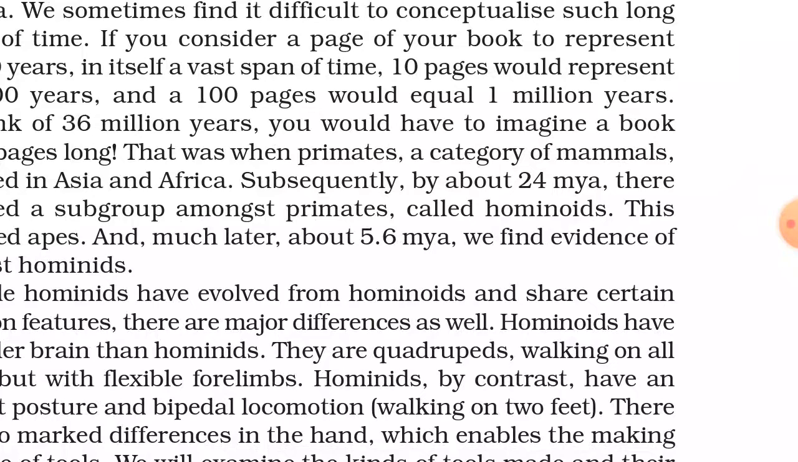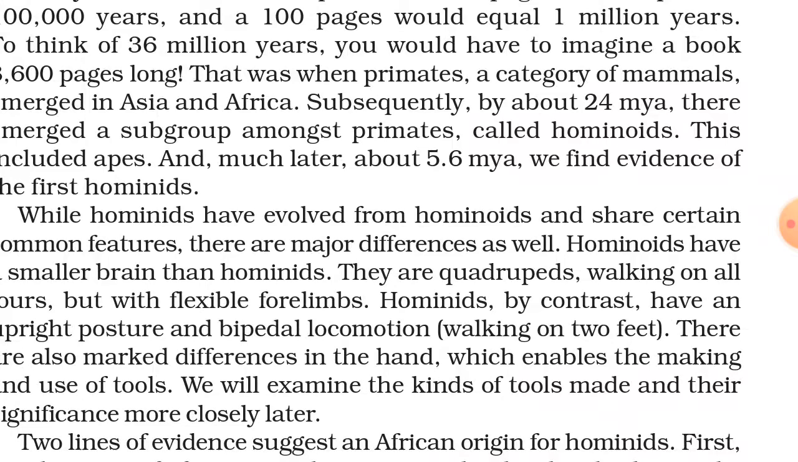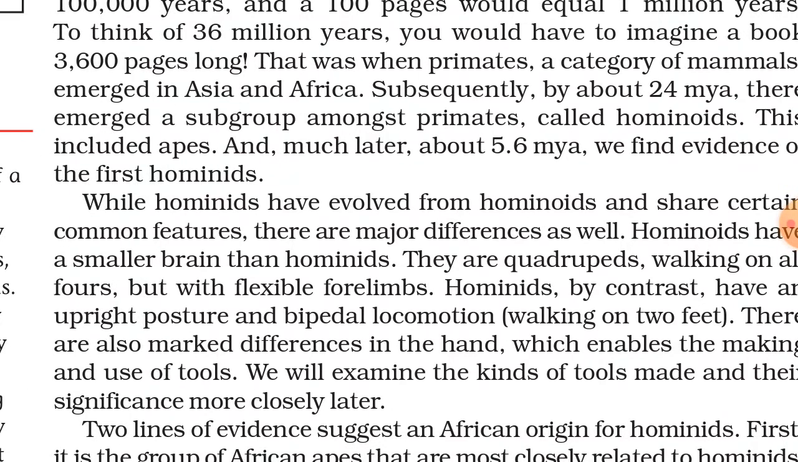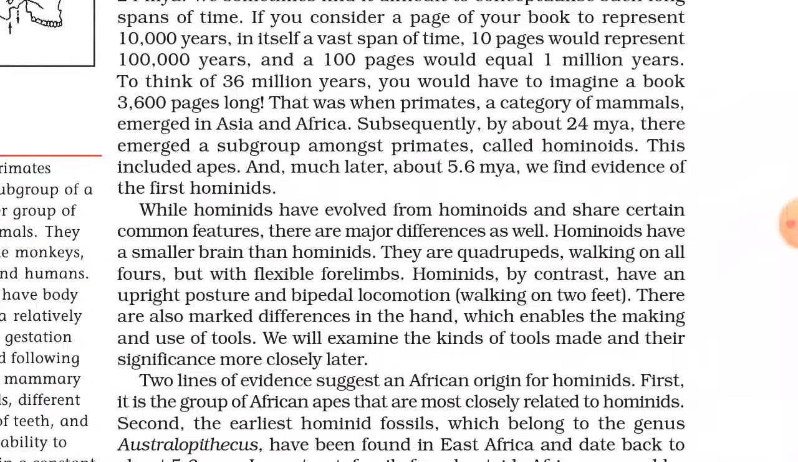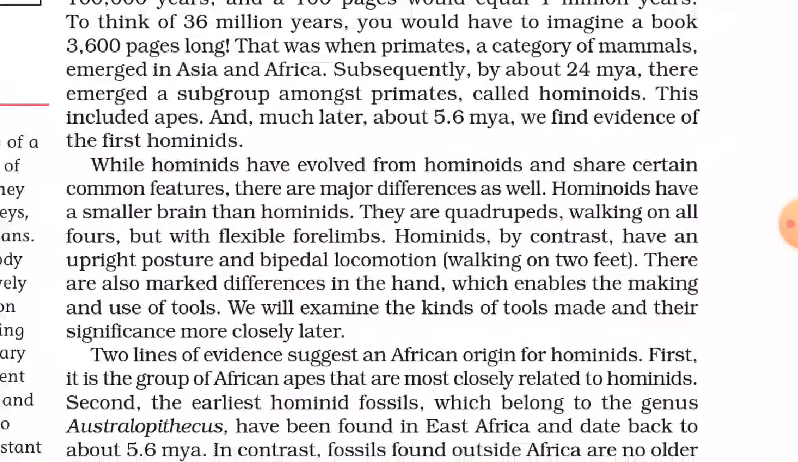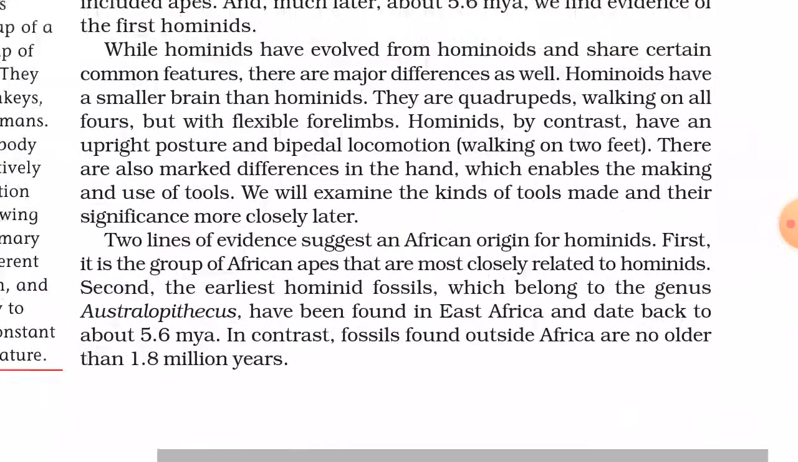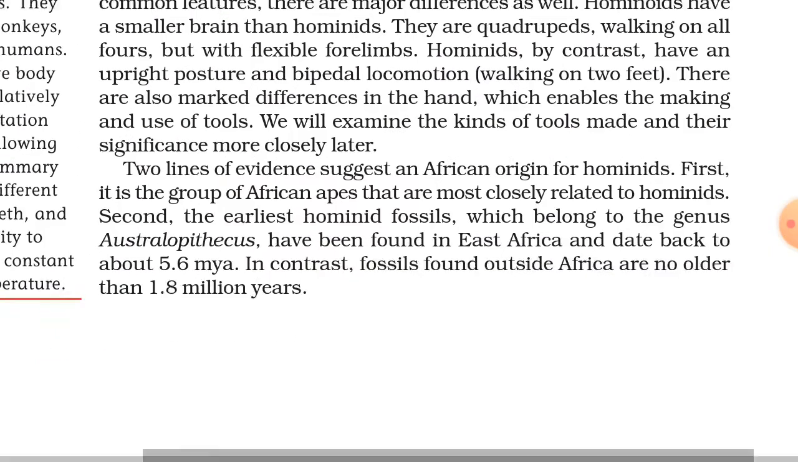Hominoids had a small brain, they had large teeth, they could not think anything. The next subgroup is hominid. The features of hominids: they had a big brain size, and they were biped. The hominoids were quadruped, but the hominids were biped. Biped means they could walk on 2 feet. They could use their 2 hands also now.